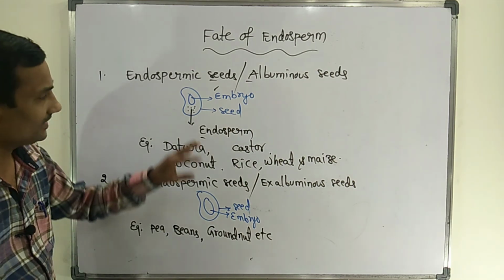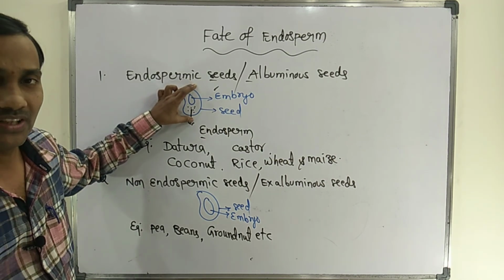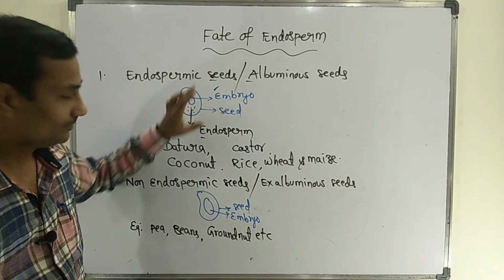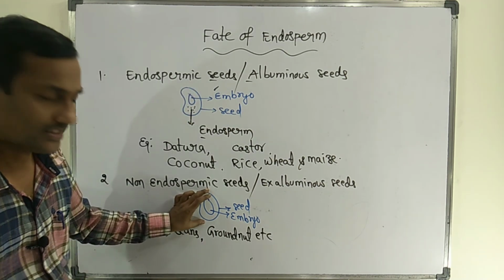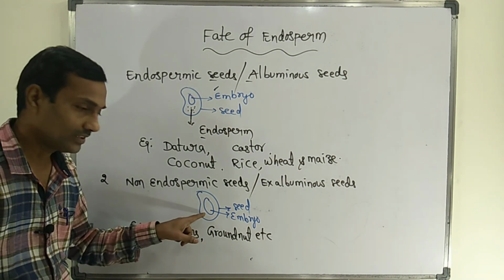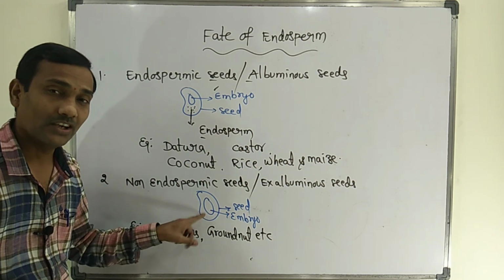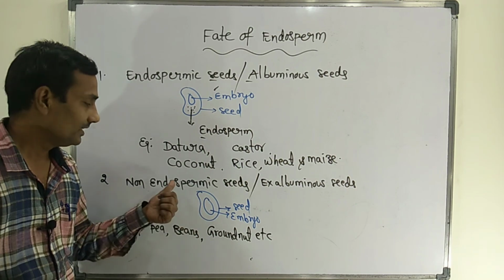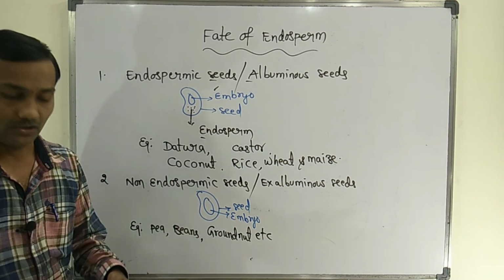The major difference: after maturity of the seed, some amount of endosperm is found in the endospermic seed, whereas in a non-endospermic seed, after maturity, there is no endosperm. Endosperm is completely utilized. These types of seeds are called non-endospermic seeds.